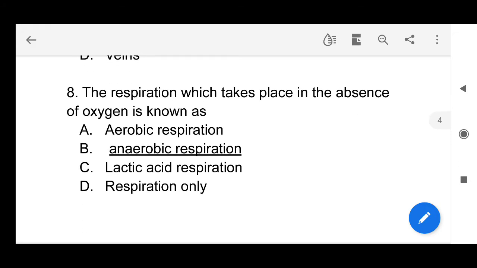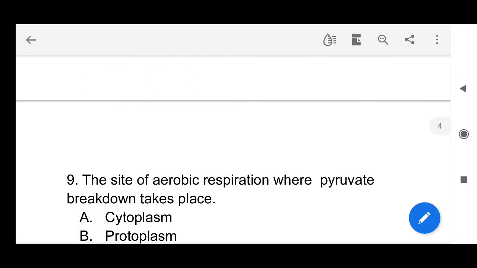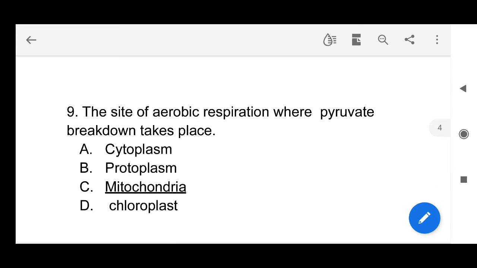The respiration which takes place in the absence of oxygen is known as anaerobic respiration. Here oxygen is not required. On the other hand, aerobic respiration means where oxygen is necessary. The site of respiration where pyruvate breakdown takes place is mitochondria. So mitochondria is the site of aerobic respiration.